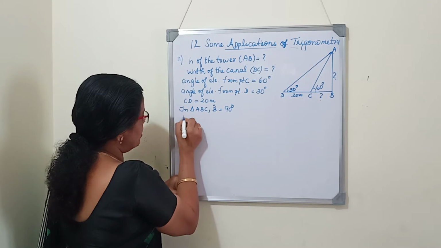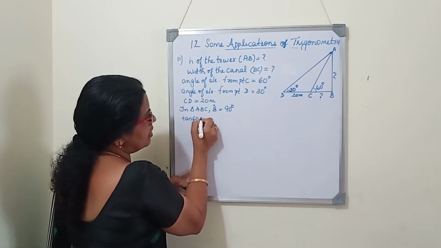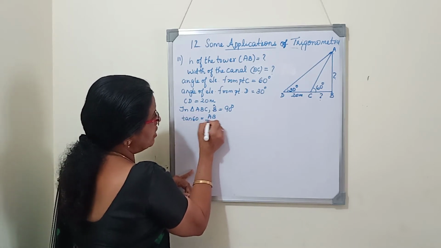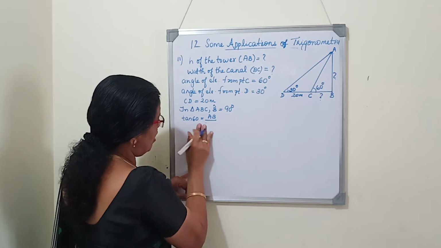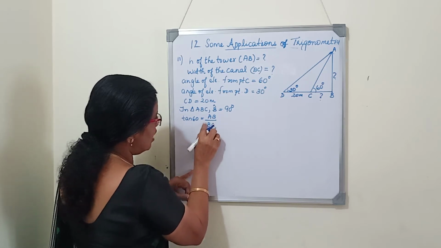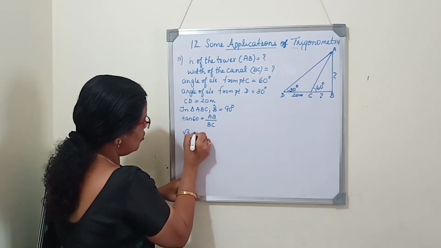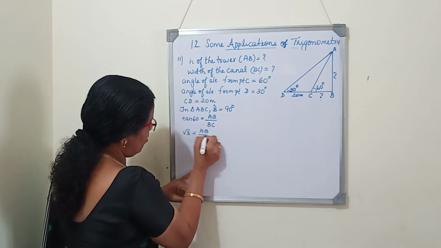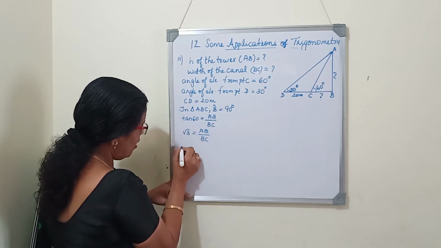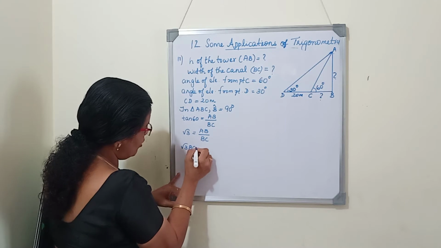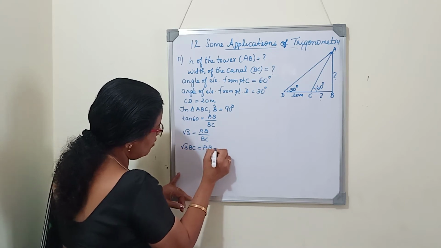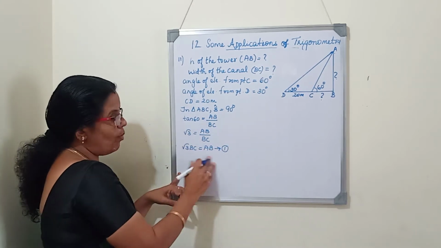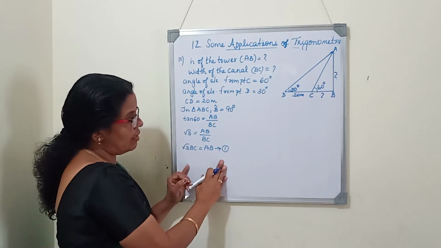So tan 60 is equal to opposite side AB by adjacent side BC. Tan 60 is root 3, so root 3 is equal to AB by BC. Cross multiply: root 3 BC is equal to AB. This we will write as equation 1. Here no values are given, so we will leave it as it is.